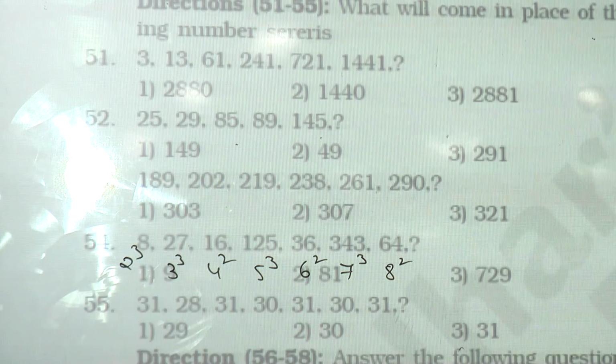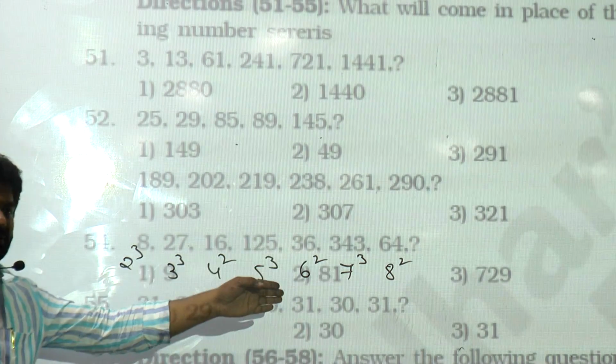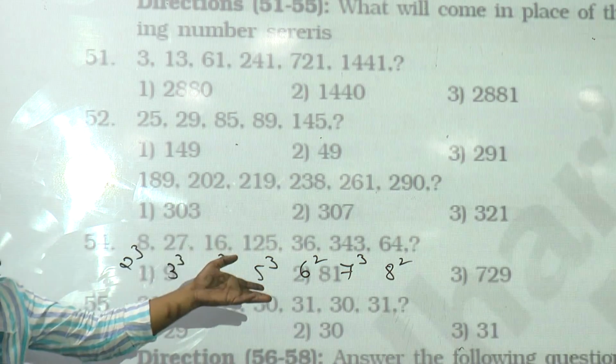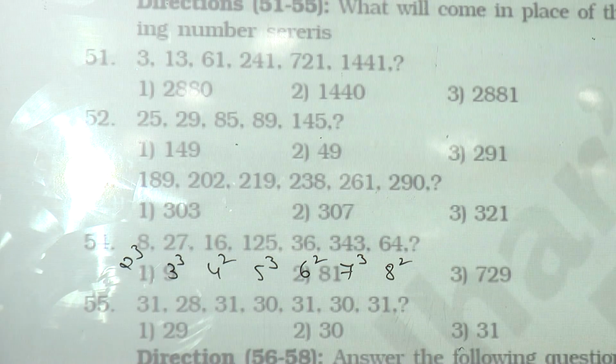You have cube for prime numbers, and for other numbers square. 9 is not a prime number, so you need to write square. 9 square, 81 is the answer. Right? Clear? Next.